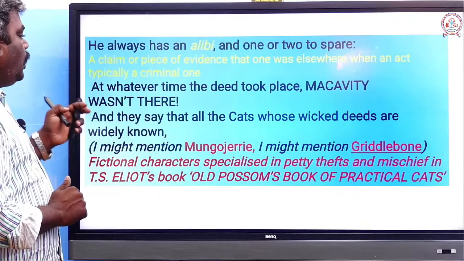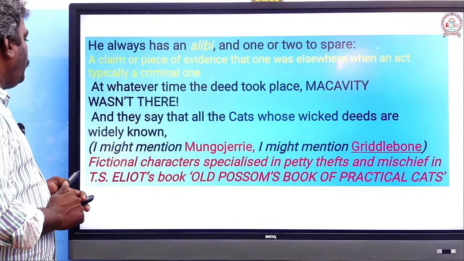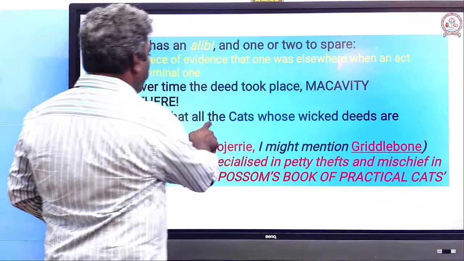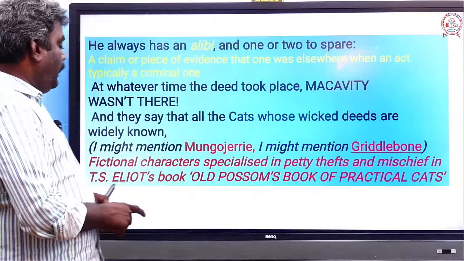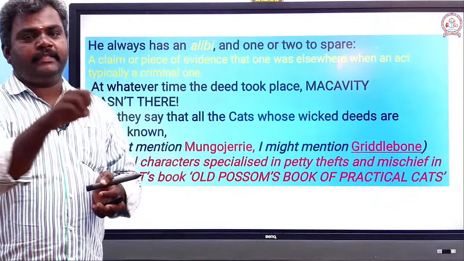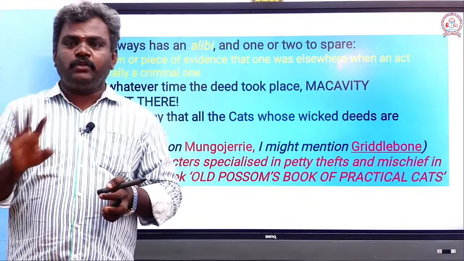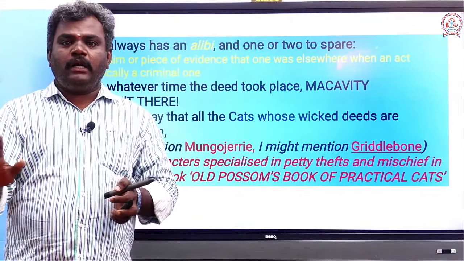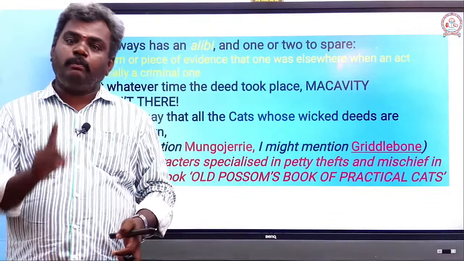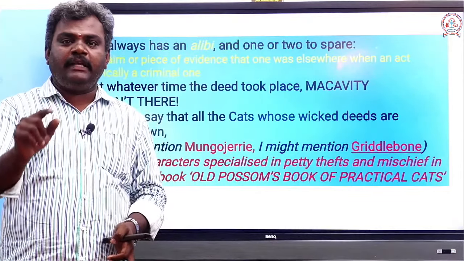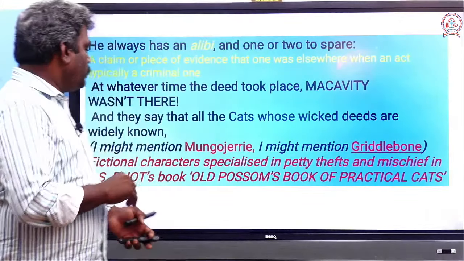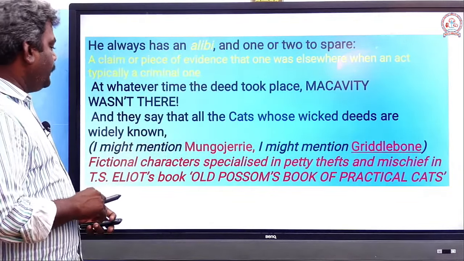And they say that all the cats whose wicked deeds are widely known, all other cats, plan. Even one cat will just drink the milk. Another cat just pushes and pulls other things, and they will be broken and shattered on the floor. But Macavity will have a clear plan. He will execute his plan very easily. That's the thing.